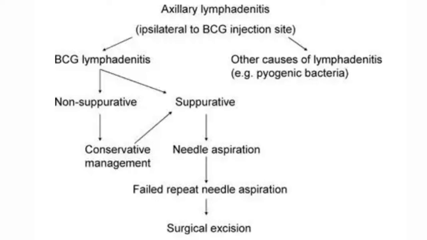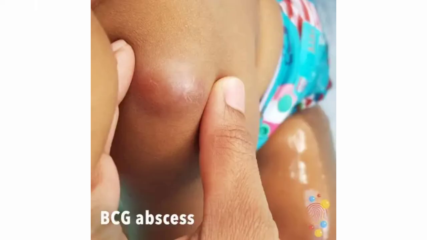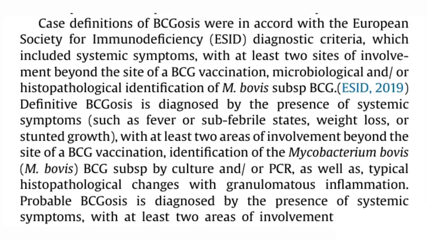Some people also recommend isolated isoniazid therapy, and it depends upon the protocol you are following. And for the abscess, again, usually conservative measures are taken for BCG abscess. Now comes the case of disseminated BCG. This is also called BCGosis.